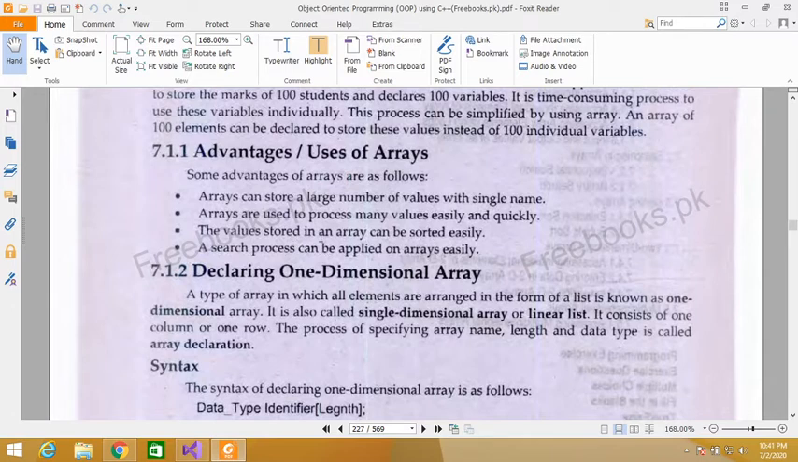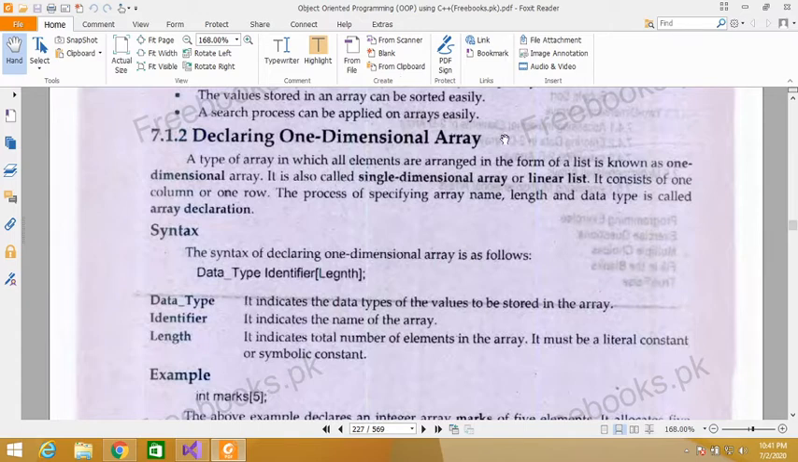The values stored in an array can be sorted easily. We can sort elements of an array easily, in ascending or descending order. A search process can also be applied on an array easily.